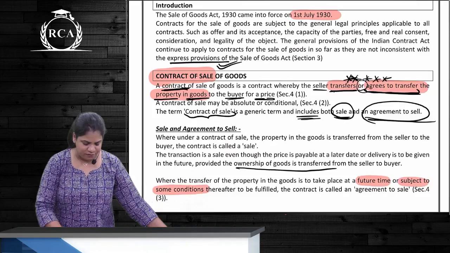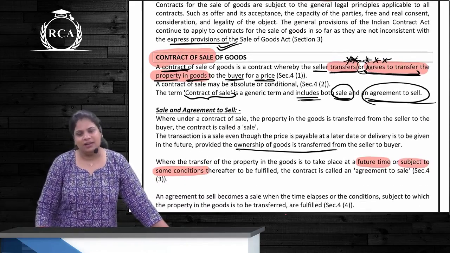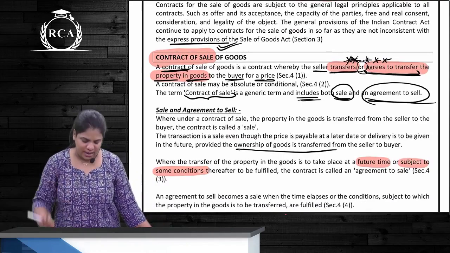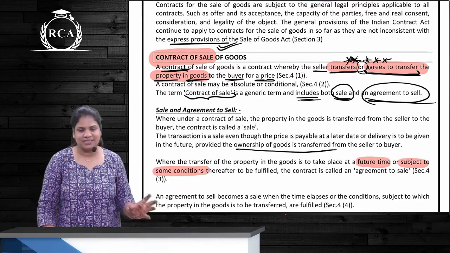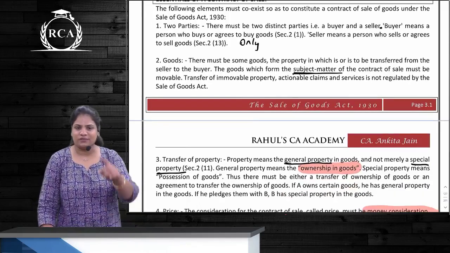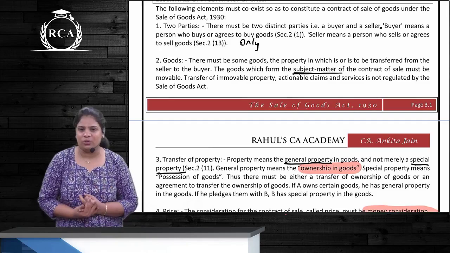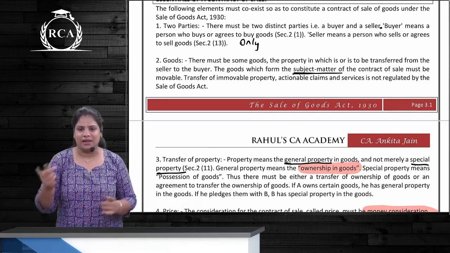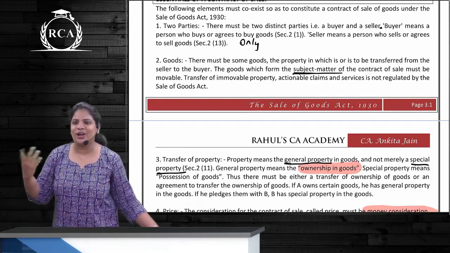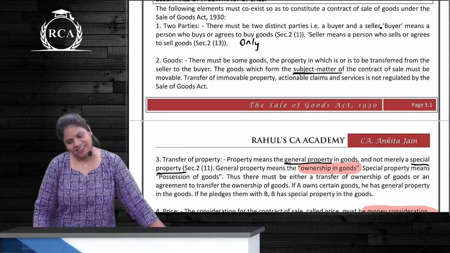The definition of contract of sale is that where a seller transfers or agrees to transfer the property in goods to the buyer for a price, and contract of sale includes sale as well as agreement to sell. The essentials of contract of sale. First, there are two parties. There are at least two parties or only two parties? Only two parties. Who are they? Buyer and the seller. Who is a buyer? A person who buys or who agrees to buy. Who is a seller? Person who sells or agrees to sell.